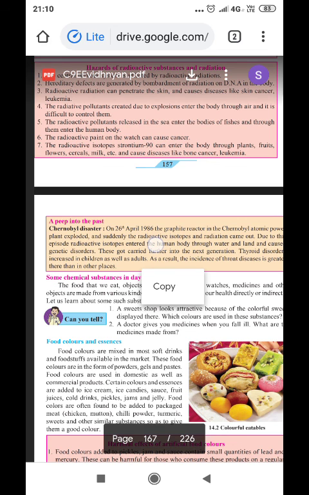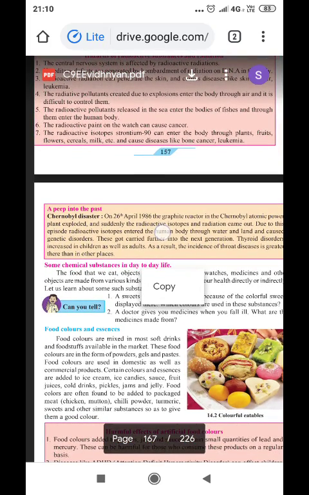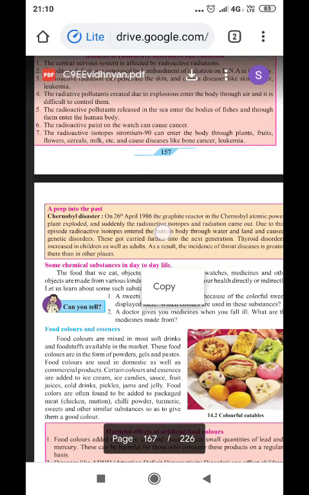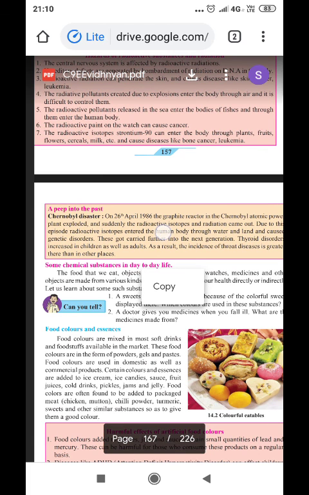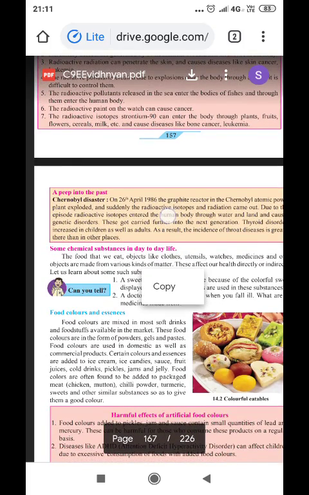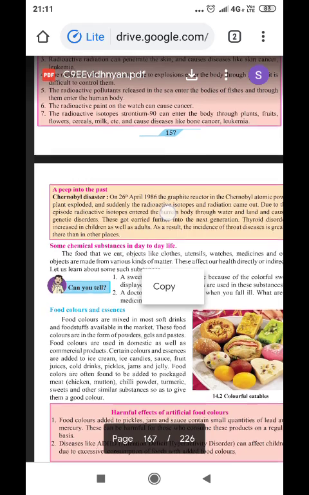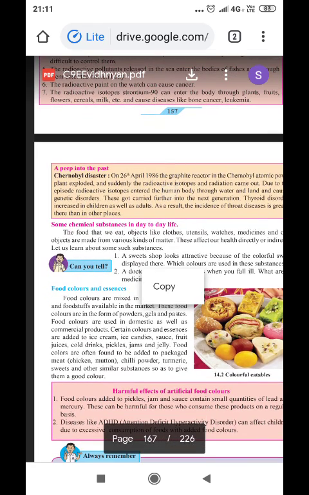So you have to be very careful wherever any experiment based on radiation is being done. For harmful effects, you can know about the Second World War, where atom bombs were dropped on Hiroshima and Nagasaki. The effects are still present till now. The radioactive isotope strontium-90 can enter the body through plants, fruits, flowers, cereals, milk, etc., and cause diseases like bone cancer and leukemia.